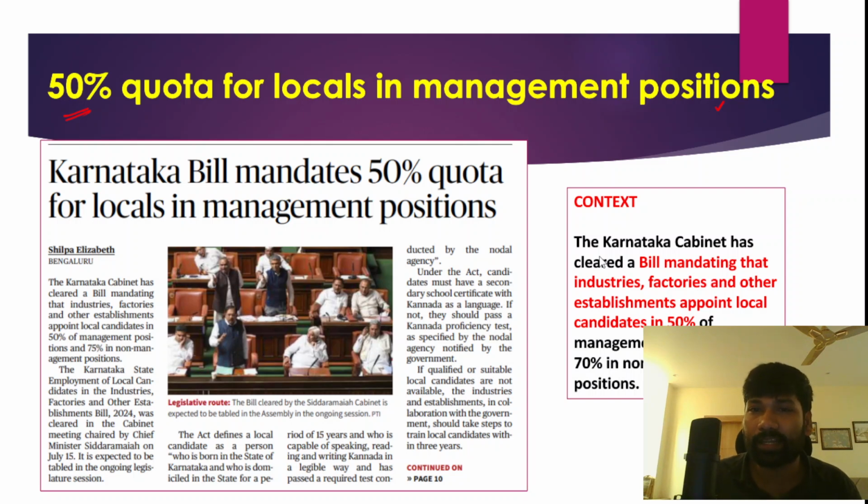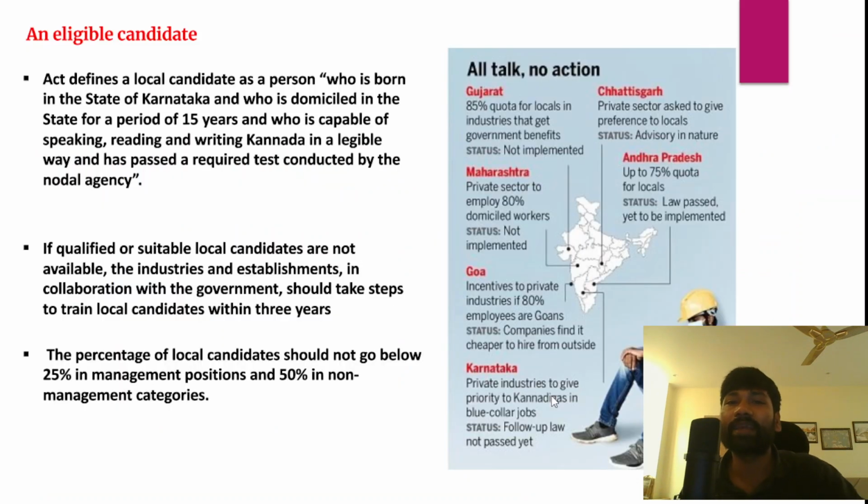So we will understand the context of this particular article. The context is that the Karnataka cabinet has cleared a bill mandating that private industries, factories and other establishments within Karnataka should appoint local candidates in 50% of the management positions and 70% in non-management positions. So this essentially means reservation of private sector jobs for local candidates.